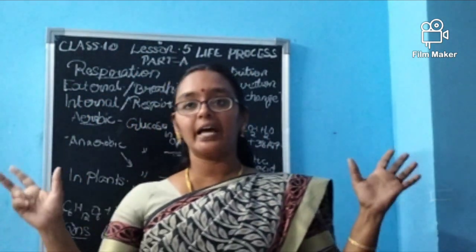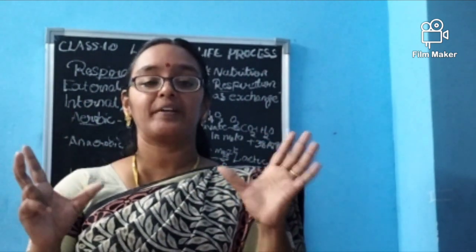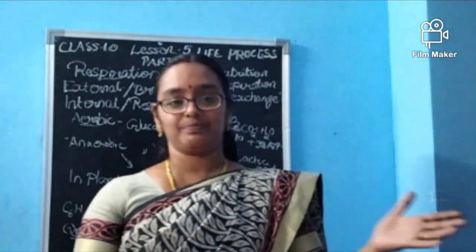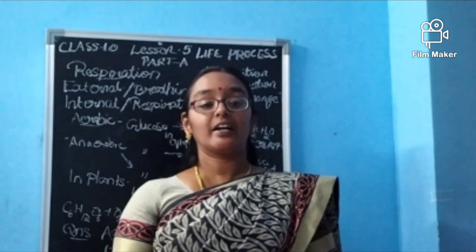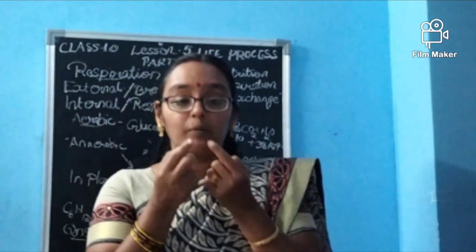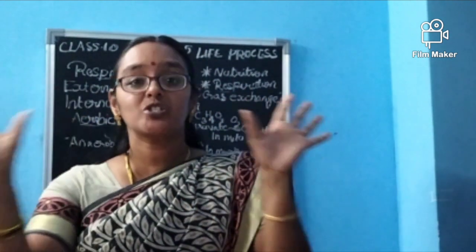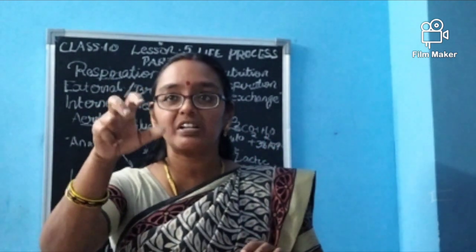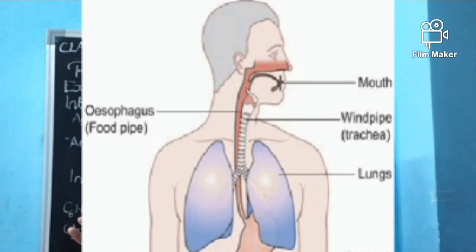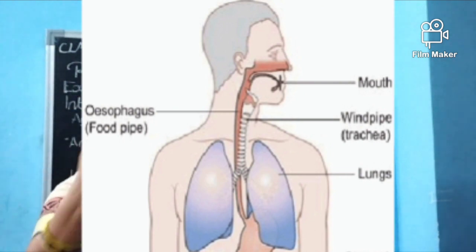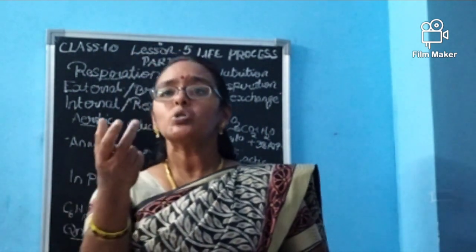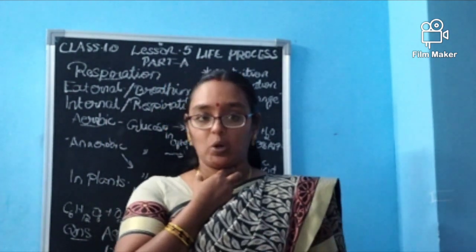Okay, now we are moving to external respiration in man. What is external respiration? Breathing, exchange of gases. That's it, isn't it? We are taking a breath. What will happen inside the nostril? The air is not fully oxygen. If the nostril took in 100% oxygen, you would die. The intaking air is not full of oxygen. A little more oxygen is there in the air when we are breathing, so it will take air rich in oxygen.